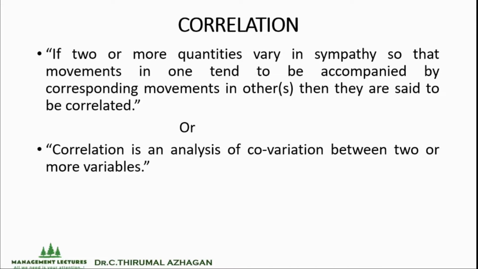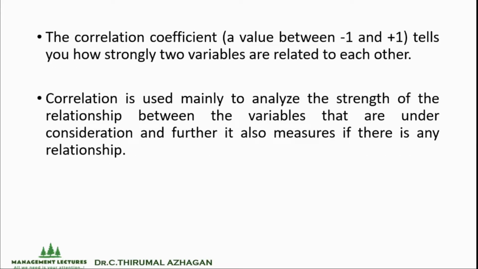I have an explanation related to correlation. If two or more quantities vary in sympathy so that the movements in one tend to be accompanied by the corresponding movements in others, then they are said to be correlated. Or it can also be explained in this way. Correlation is an analysis of covariation between two or more variables. The correlation coefficient, a value between -1 and +1, tells how strongly two variables are related to each other.